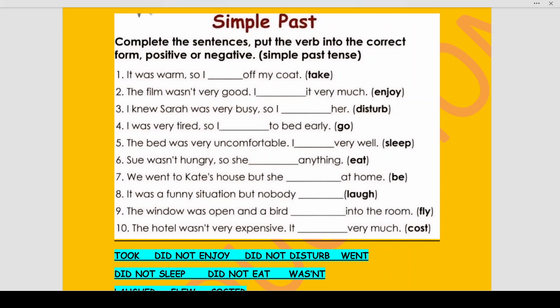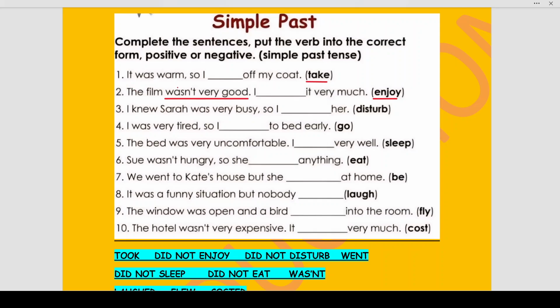So let us start. First, it was warm, so I dash off my coat. Now, take is the main verb given here. It was warm, so I took off my coat. The film wasn't very good. I dash it very much. The main verb is enjoy. But let's analyze the sentence. The film wasn't very good. That means it was not a very good movie. I did not enjoy it very much.